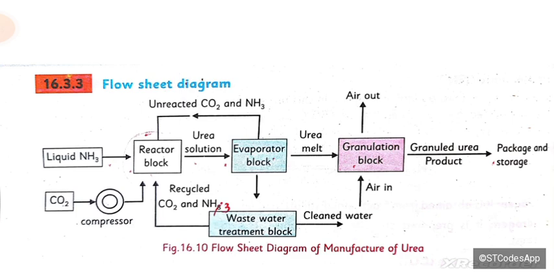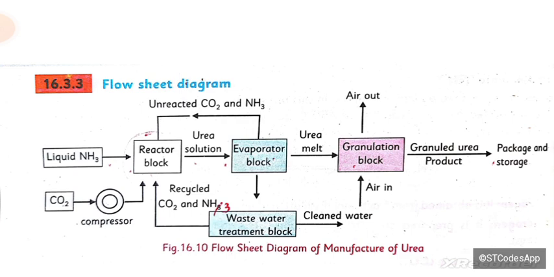Now, in the flow sheet diagram, you can see that liquid ammonia and carbon dioxide, when compressed, are reacted in the reaction chamber, and in this reaction chamber we will get the urea solution. This urea solution will be evaporated, and due to evaporation, you can see that unreacted carbon dioxide and ammonia will again be formed, and they will be resent to the reaction chamber.